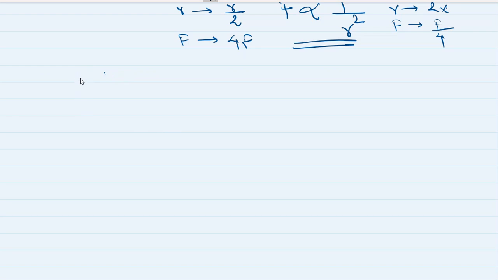So Newton's first law actually describes a very significant property of all matter, all bodies, all substances, which is known as inertia.